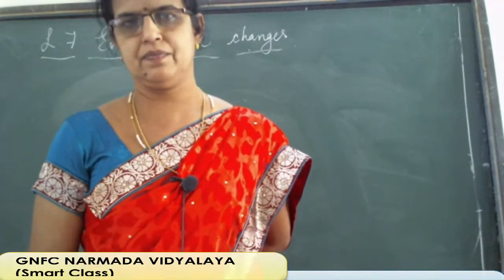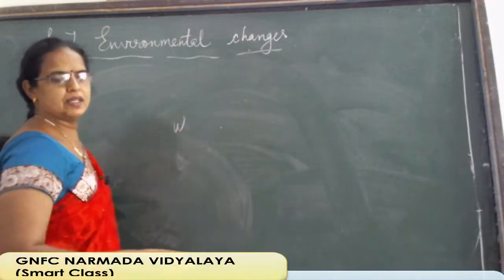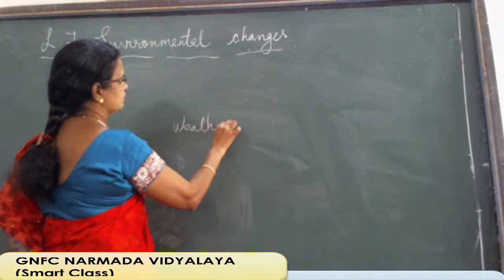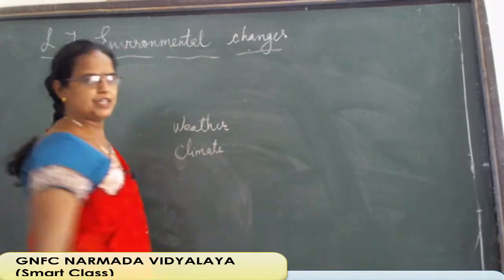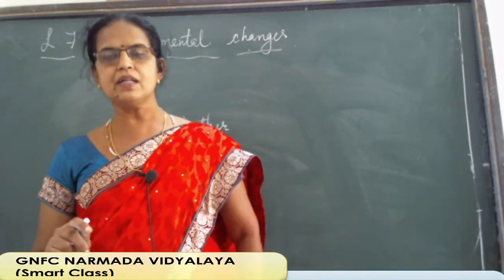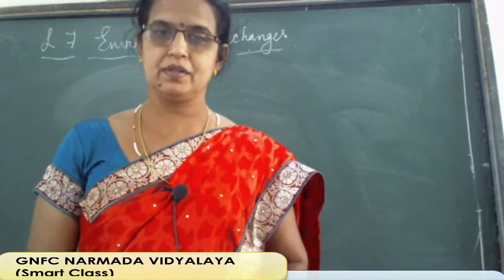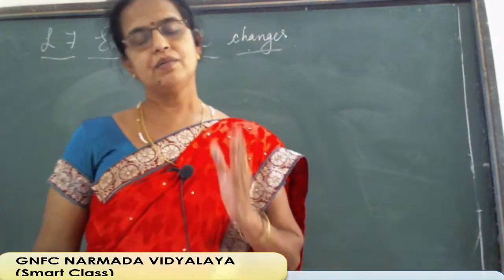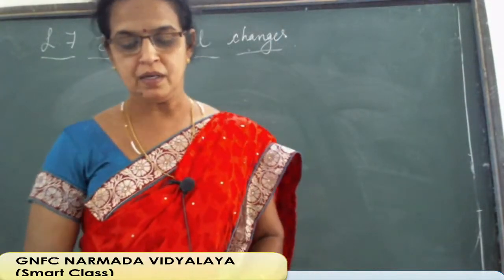So, what is weather and what is climate? Two words are here, you should understand what is weather and what is climate. First we are mentioning weather, and next one is climate. We hear of climatic changes and environmental changes, but you never heard the word climatic news or climatic report. You may be hearing weather report. Why is there no climatic report? On TV news, it will be weather report only. Now let us see what is the difference between these two words.